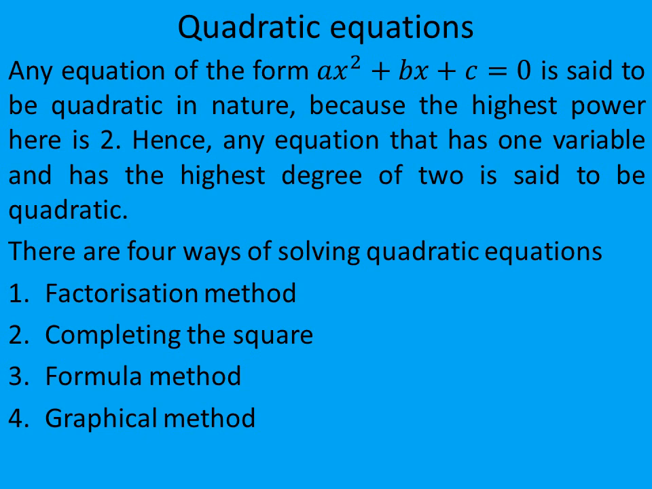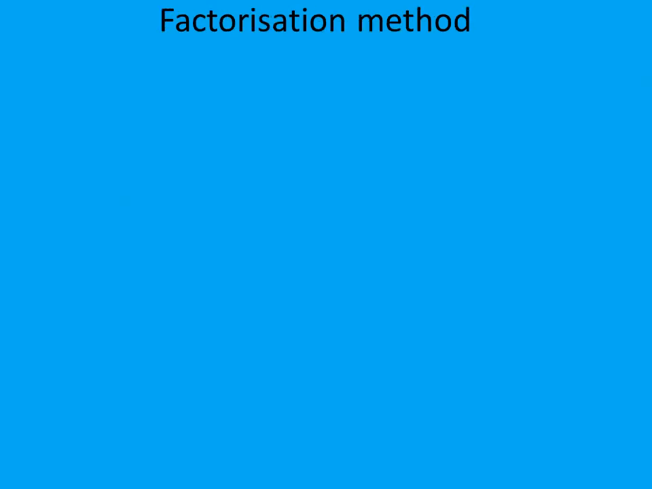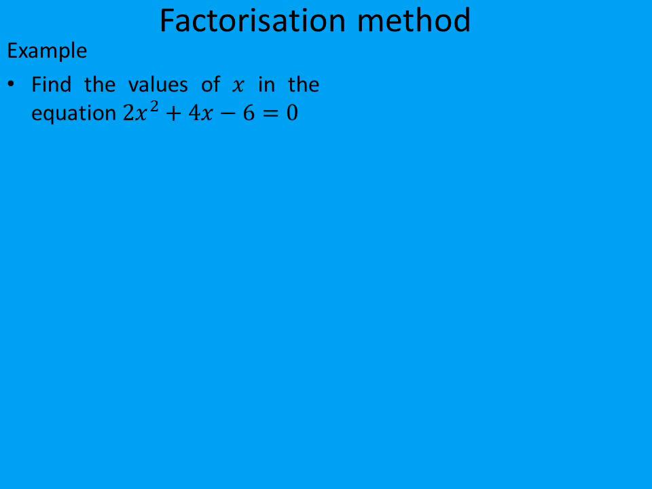We are not going to talk about the graphical method in this video, so we are going to talk about the factorization method, completing the square method, and formula method. So the first method we are going to look at in this video is the factorization method. Let's take an example. Find the values of x in the equation 2x squared plus 4x minus 6 is equal to 0.